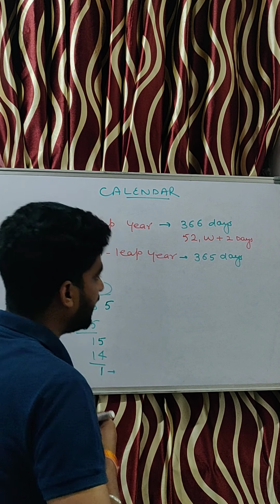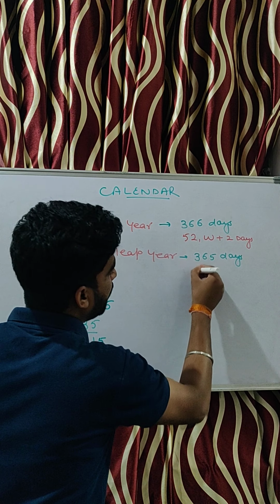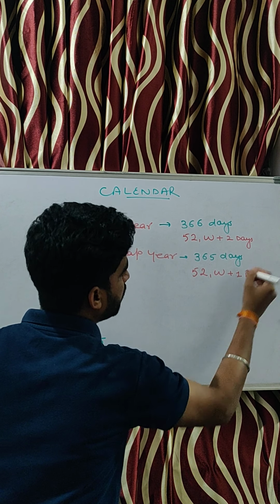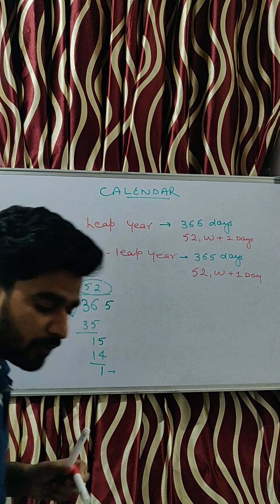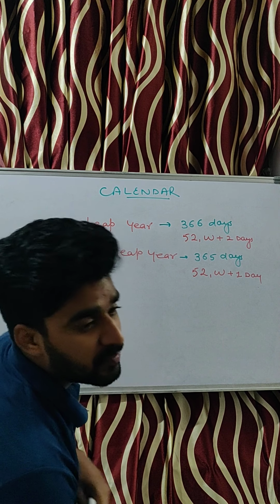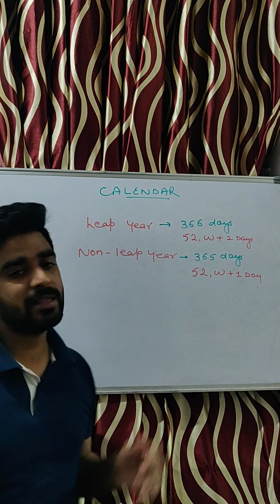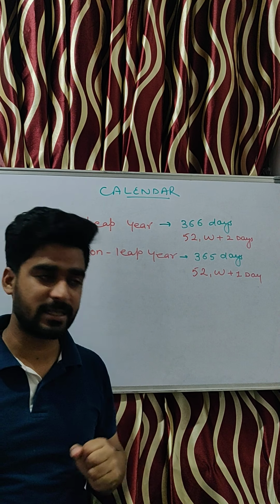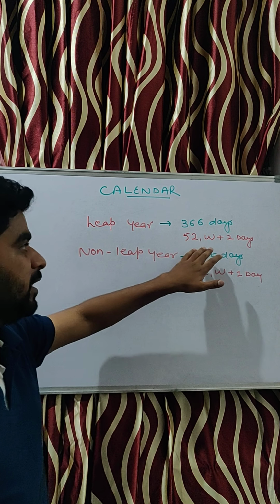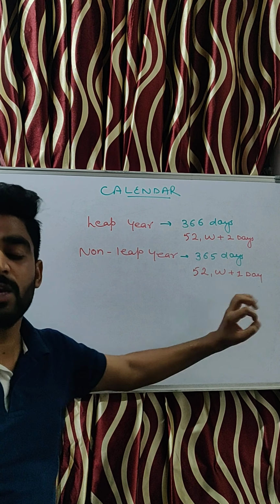So in a non-leap year, or a normal year, there are 52 weeks plus 1 day. Okay, fine. So now we are aware that in a normal year there are 52 weeks plus 1 day, and in a leap year there are 52 weeks and 2 days. Now one thing is very important: we are okay with 52 weeks, but what about these 2 days, or this 1 day?